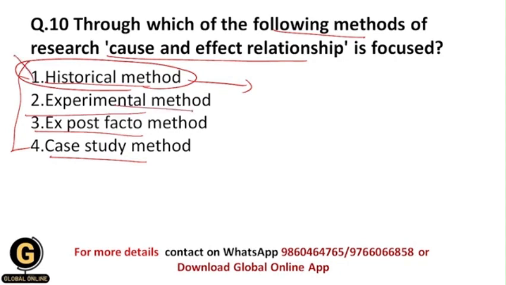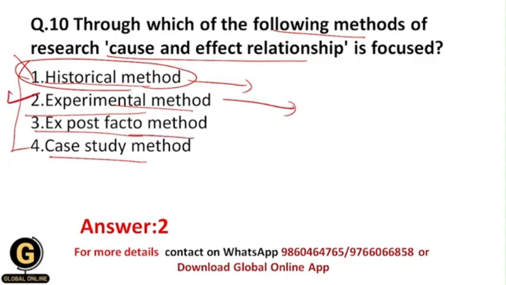In the experimental method we study in a controlled environment. We assess the relationship between the variables, that is independent and dependent, and for that we manipulate the independent variable and see its effects on the dependent variable. That's why in the experimental method you focus upon the cause and effect relationship between the variables, because here you test their relationship, whether there is any relationship or not. And that's why the correct answer to this question is second, that is experimental method.